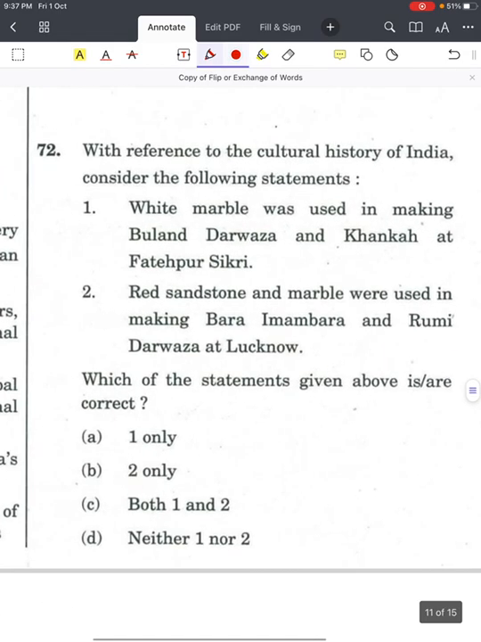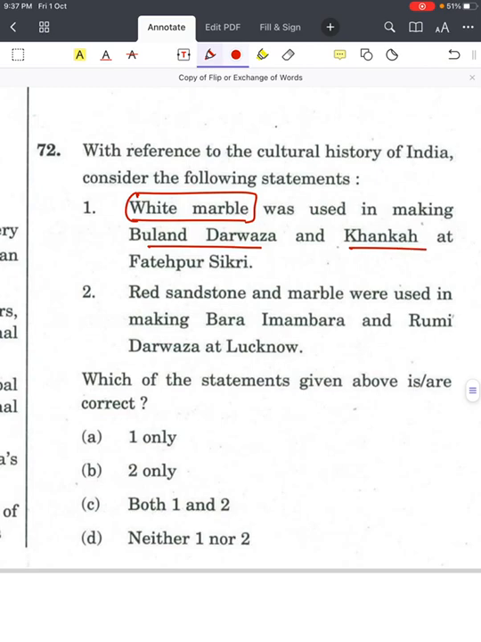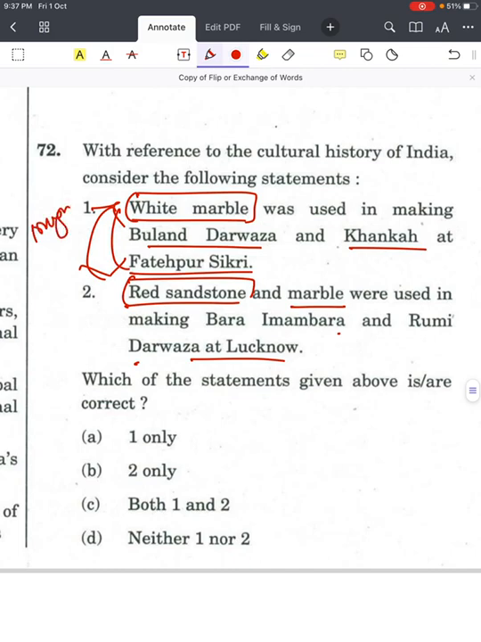The question is from Cultural History of India. Consider the following statements. First, white marble was used in making Buland Darwaja and Kanka at Fatehpur Sikri. Second, red sandstone and marble were used in making Bara Imam Bara and Rumi Darwaja at Lucknow. If you see it carefully, whenever it is Mughal and Akbar, Fatehpur Sikri with respect to Akbar, it will be red sandstone and not white marble. And where you see Lucknowi culture or Lucknowi architecture, you will see use of white marble.